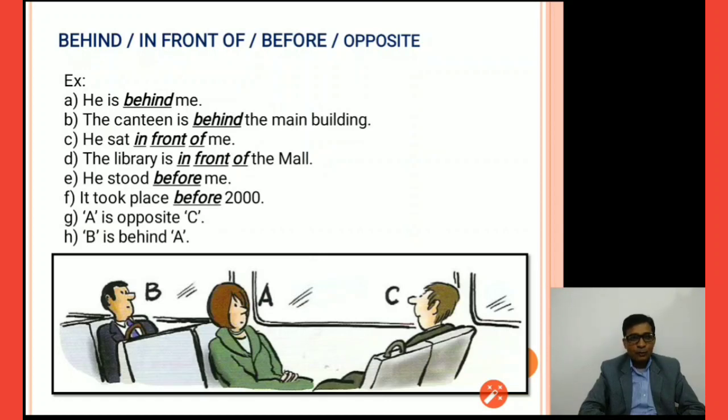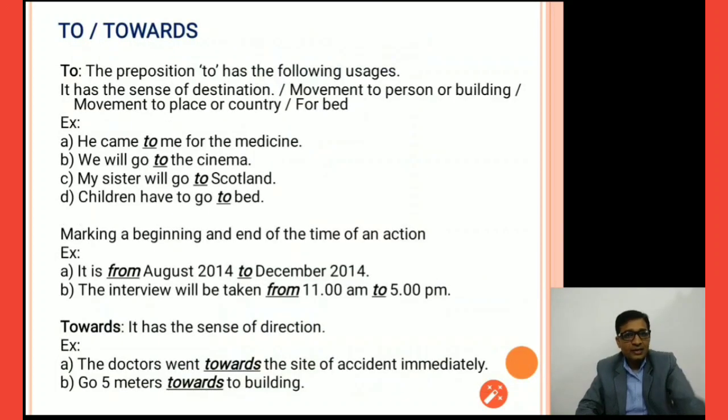A is opposite to C. In this picture we can see they are both facing each other like this, and that's why A is opposite to C. B is behind A. Now in this picture B is sitting behind A.